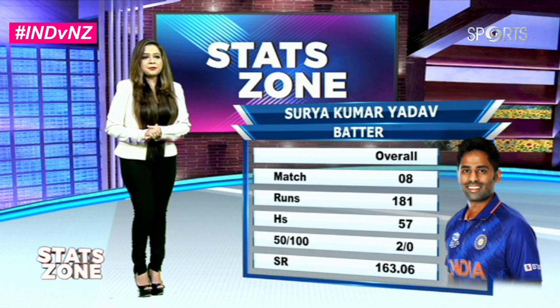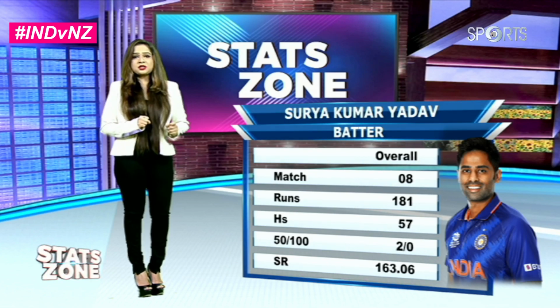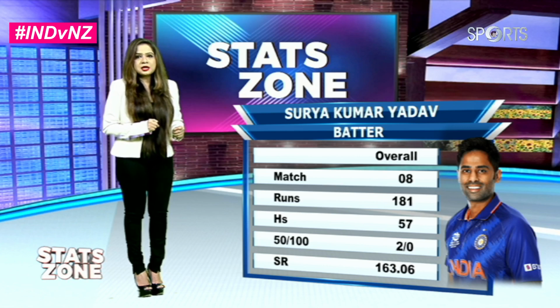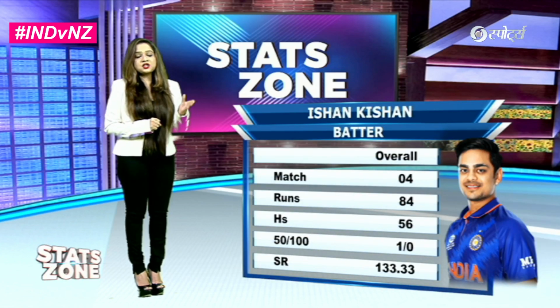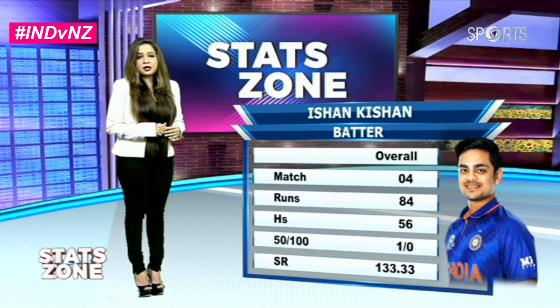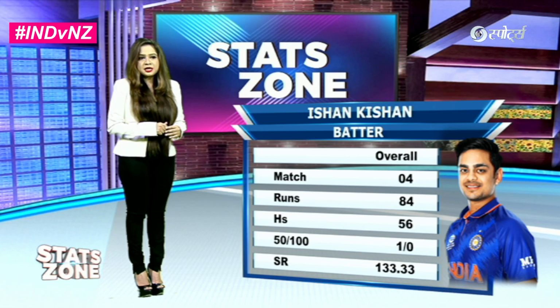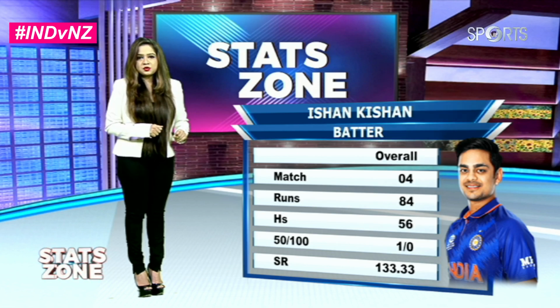And then we have Yadav coming up. 8 matches खेले हैं, again a very good hitter of the ball, strike rate of 163.06. Definitely will be a key player when we look at T20s. And then looking at Ishan Kishan also 4 matches खेल चुके हैं, but again a good hitter with a 133.33 का strike rate and 50, that is a half century under his belt also.